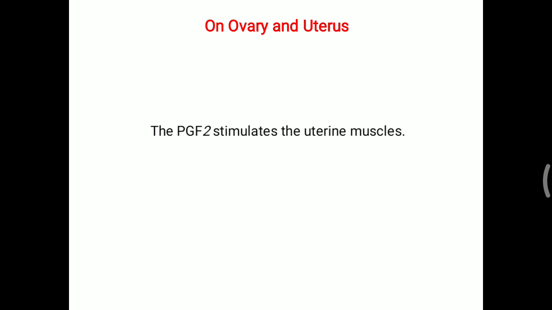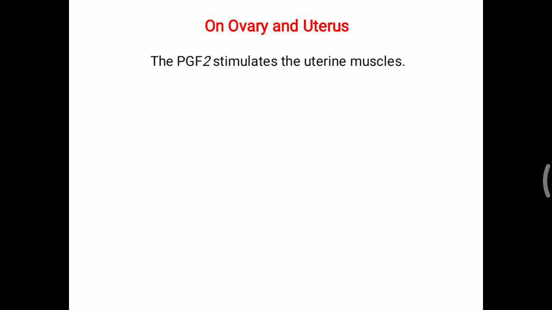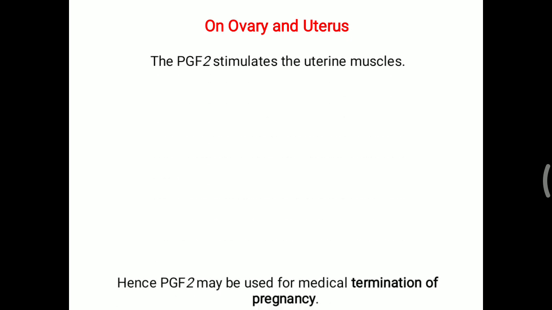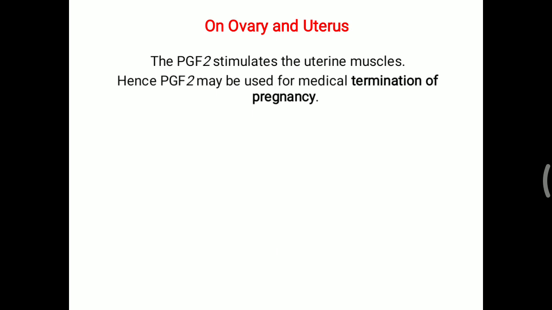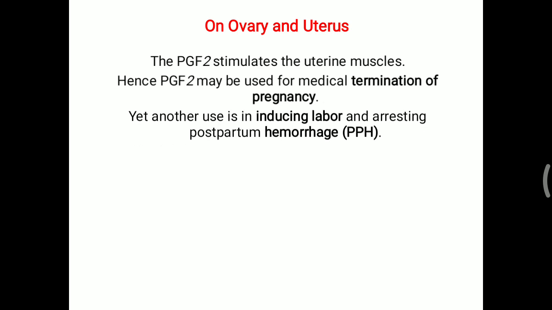Now, on ovary and uterus, this PGF2 stimulates the uterine muscles. So PGF2 may be used for the medical termination of pregnancy, that is MTP. Yet another use is in induction of labor and arresting postpartum hemorrhage. After delivery, if there is a hemorrhage, this prostaglandin will be useful.